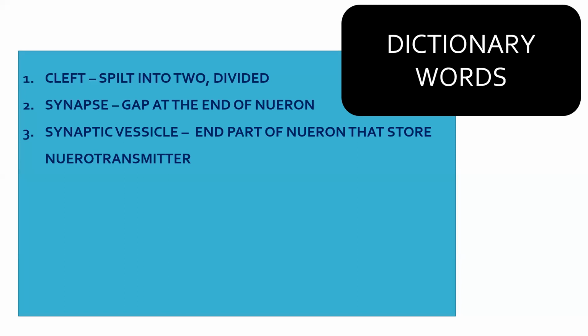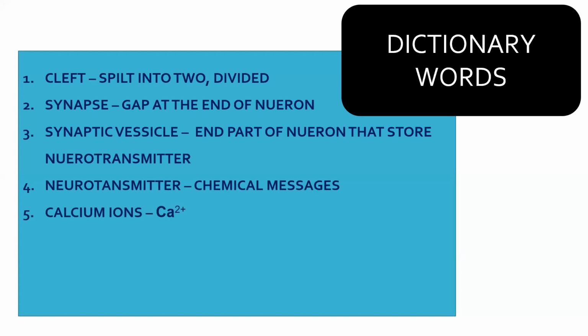Okay, moving on to the next word, which is neurotransmitter. What is it? It's a chemical message, or to be very specific, an electrochemical message. Next, calcium ions. These are nothing but Ca2+ ions, which play a very important role for a signal which is to be passed from one neuron to another neuron.